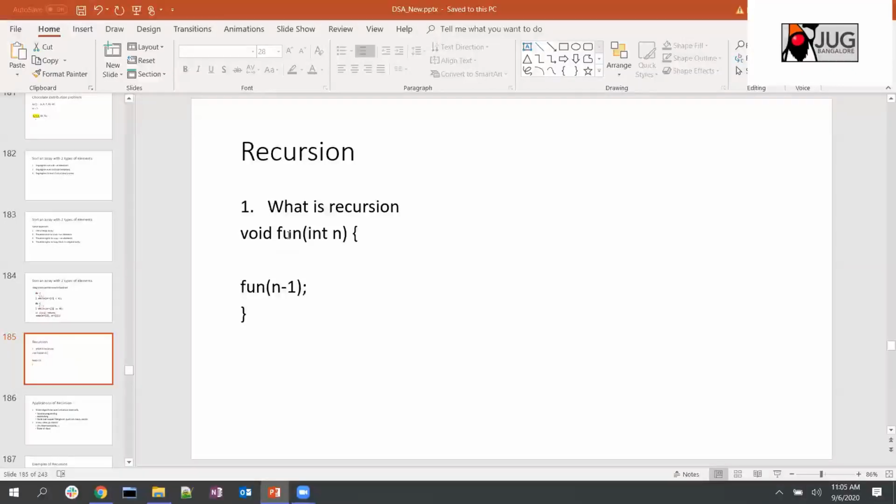And then the very important thing, which I spoke more on, is adding a base condition, where you make sure that your function will return something, or your function will terminate. That is called a base condition, so that is very important. So at what level will you add a base condition? There could be a single base condition, or there could be multiple base conditions, based on what kind of algorithm you're implementing.